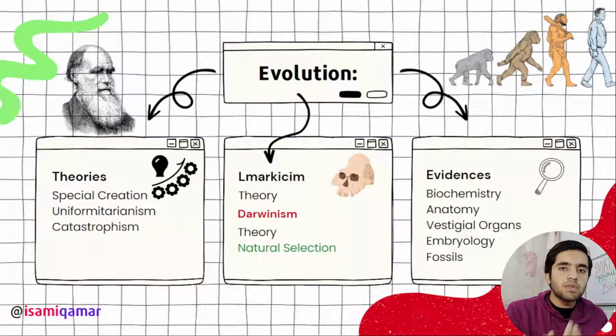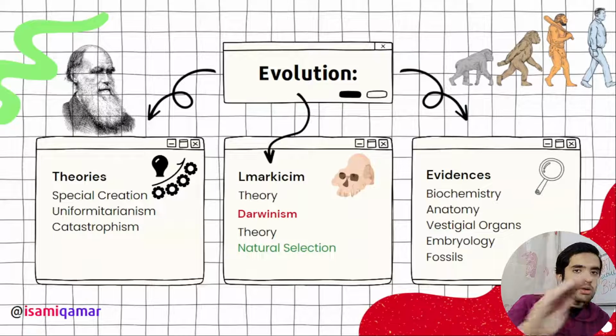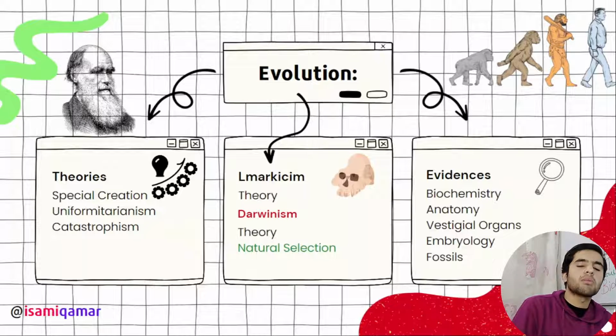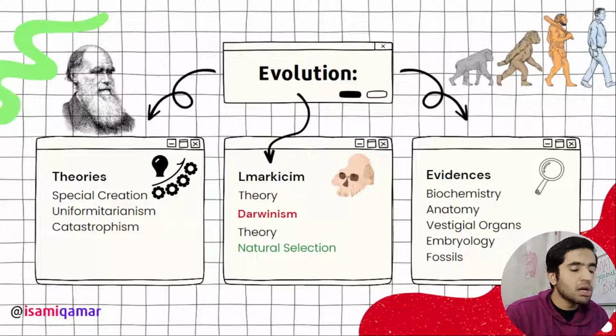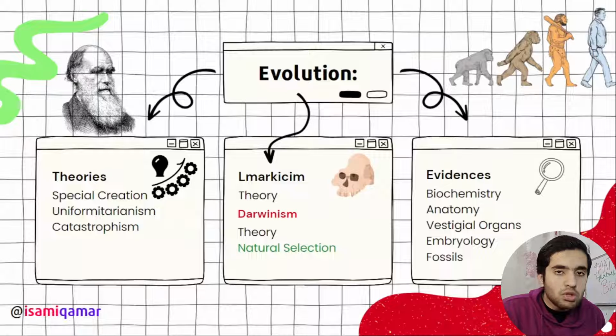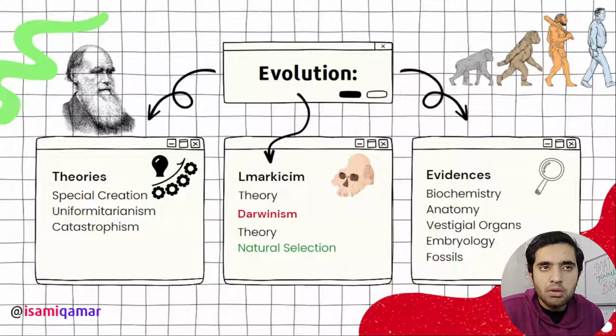Why is Darwinism important? Darwin was a naturalist. He went on ships around the globe making maps for the military navy, but he gave the most important idea, natural selection. In every 2 or 3 years, there is at least one question from Darwinism.